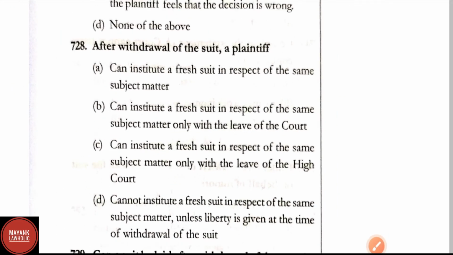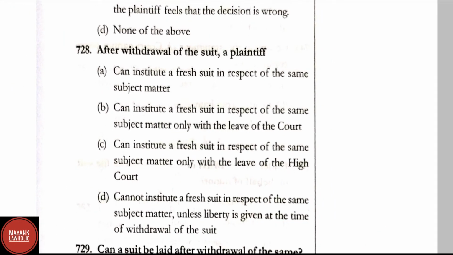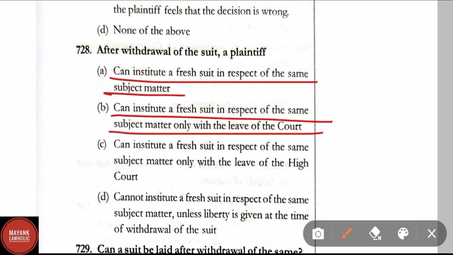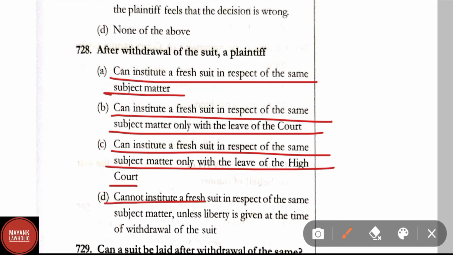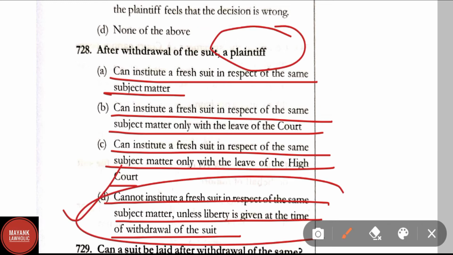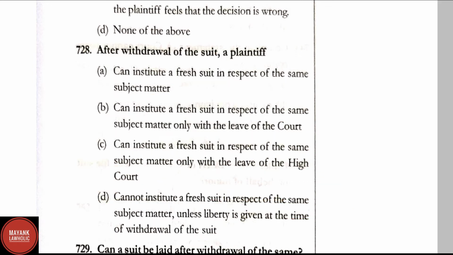Question number 728. After withdrawal of a suit, the plaintiff can institute a fresh suit in respect of the same subject matter only with the leave of the court, can institute a fresh suit in respect of the same subject matter only with the leave of the High Court, cannot institute a fresh suit in respect of the same subject matter unless liberty is given at the time of the withdrawal of suit. Correct answer here is option D. After withdrawal of the suit, a plaintiff cannot institute a fresh suit in respect of the same subject matter unless liberty is given at the time of withdrawal of the suit.